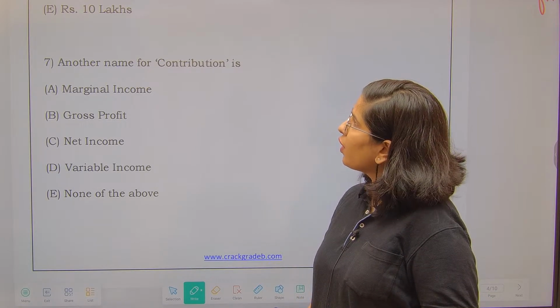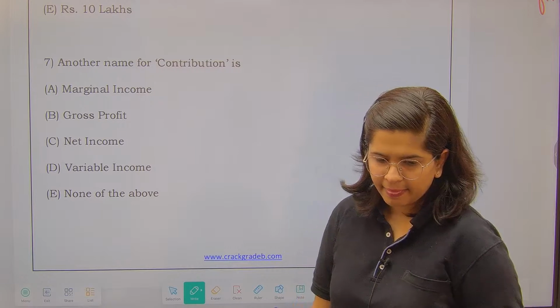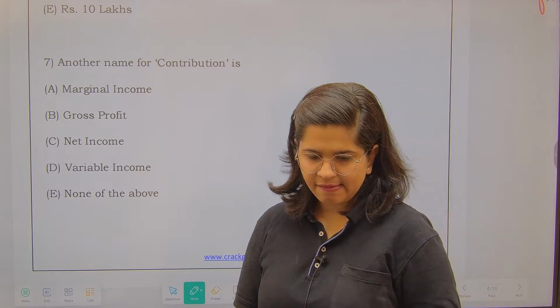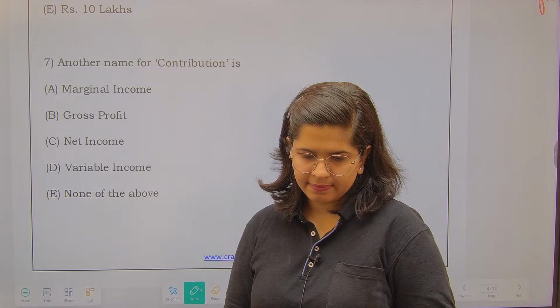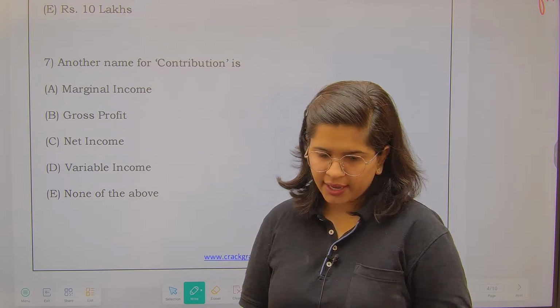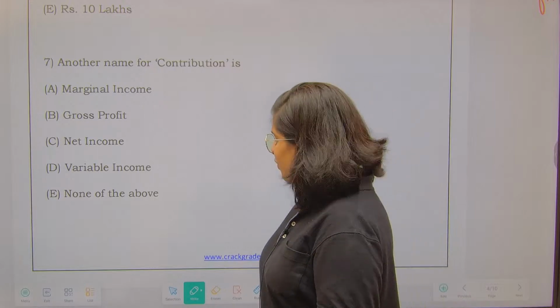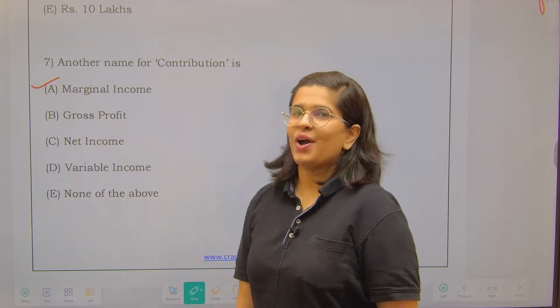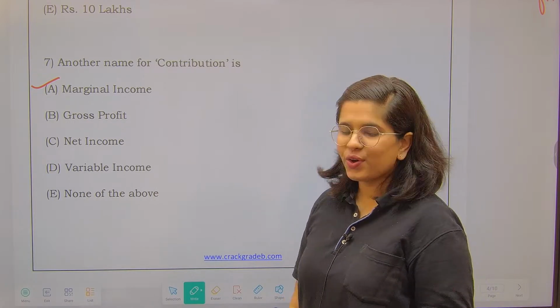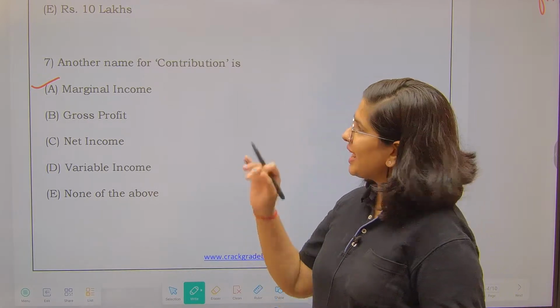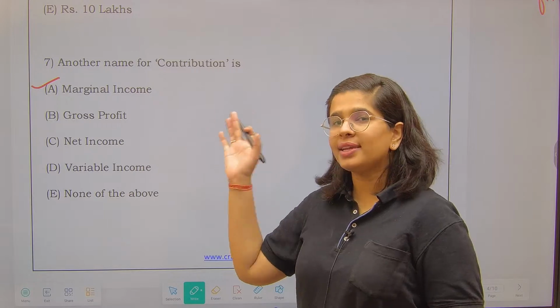The another name for contribution is this. Why it is that, I'll tell you. The name is marginal income. Why is it marginal income?